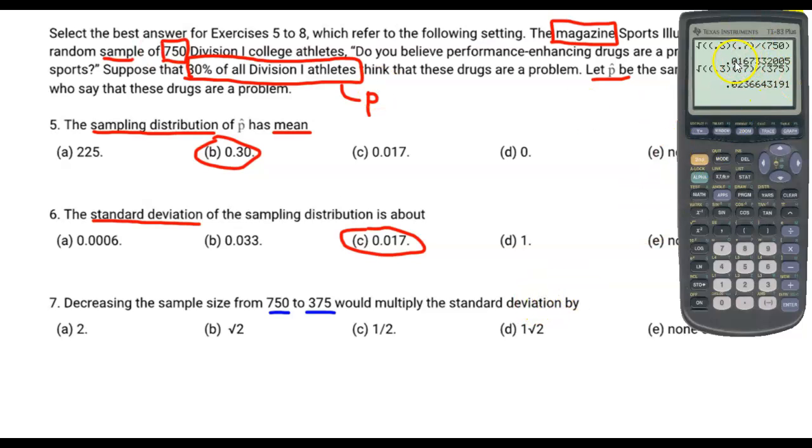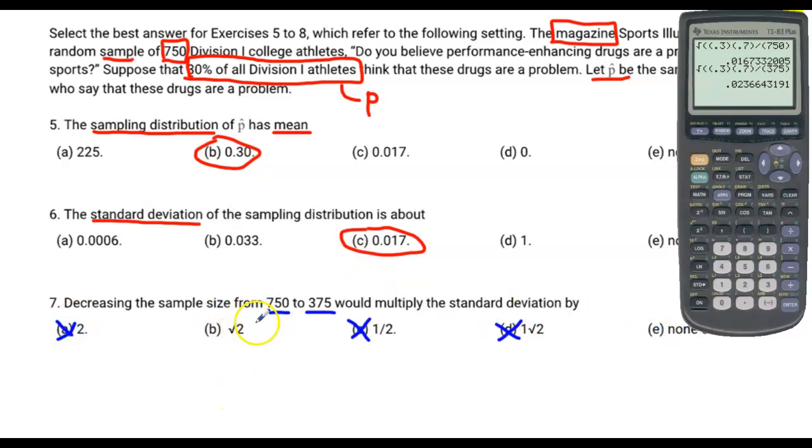So right off the bat, we can see that we went from 0.0167 to 0.023. Looks like we increased in value. So if we increased in value, we're multiplying by a number that's greater than 1, not less than 1. So we can cancel that one, and we can also cancel this one. Both of these numbers are less than 1. Looks like we're increasing the value, like I said, so we're definitely multiplying by something. And 0.0167 times 2 is not going to give us 0.023, because this number, let's say 0.017, that would turn into 0.034. That's not that. So it's definitely not 2. So it's either B or D.